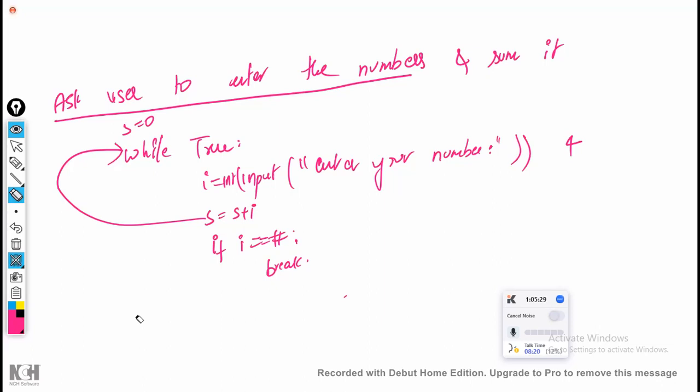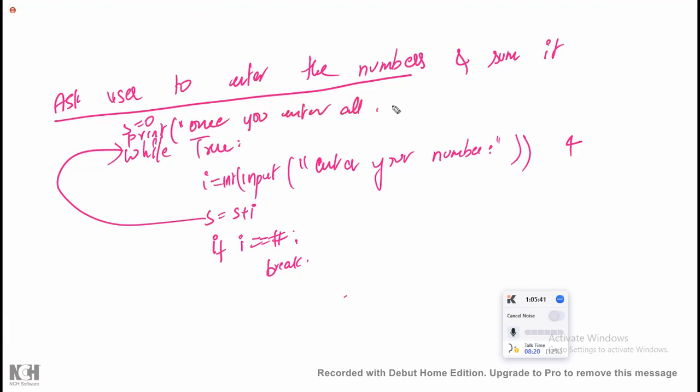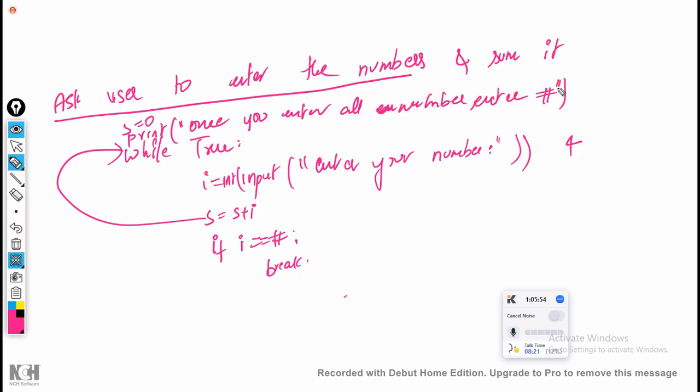Now how will the user know that? The user doesn't know that, right? That also I'm going to print here. What I will write is: print, once you enter all the numbers, enter the hash. Okay, now the user will understand. After entering all the numbers, last I have to press the hash. Now he'll enter all of them, and once he presses the hash, it will break.